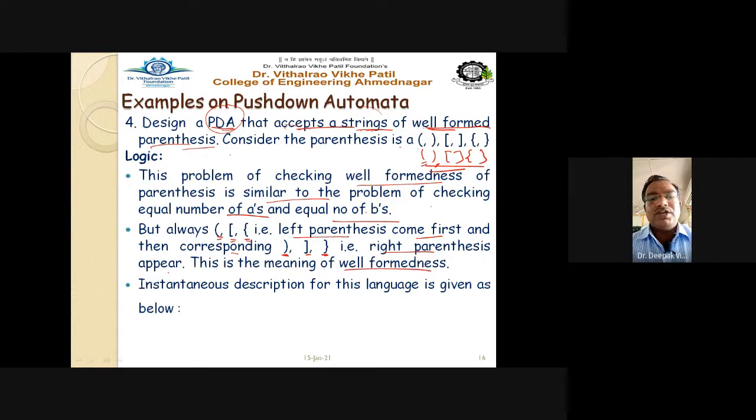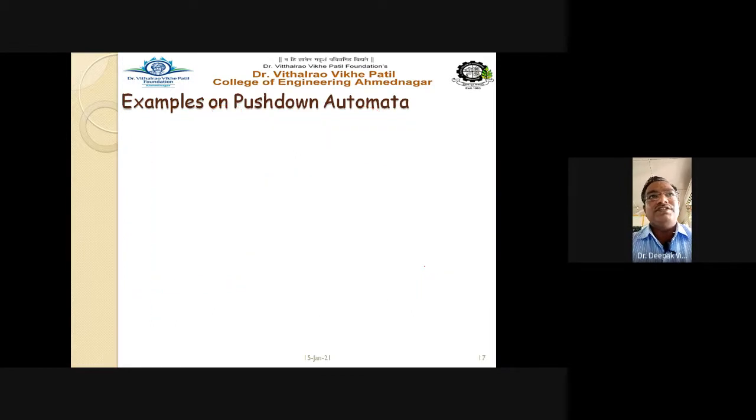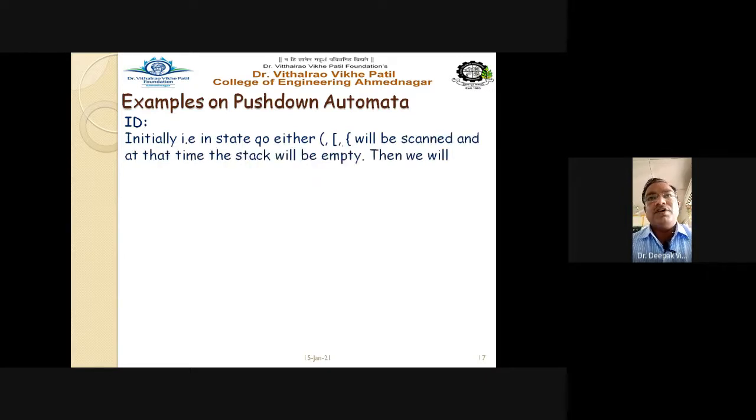So just try to write down the instantaneous description, or the ID, for the language where we have to check the well-formedness of the parentheses. Initially, in the state Q0, either an opening round bracket, opening square bracket, or opening curly bracket will be scanned, and at that time the stack will be empty.